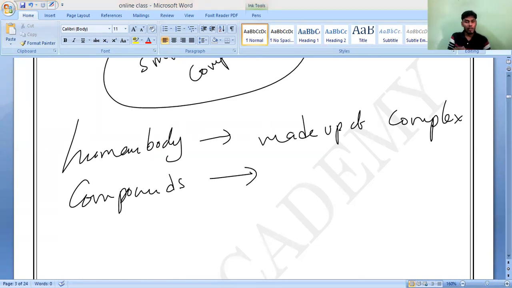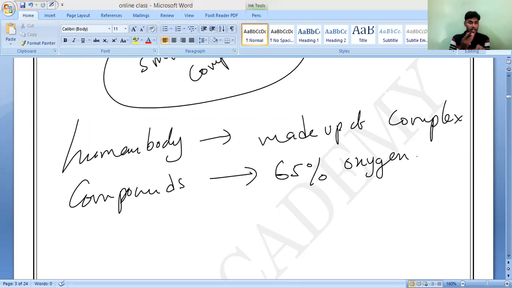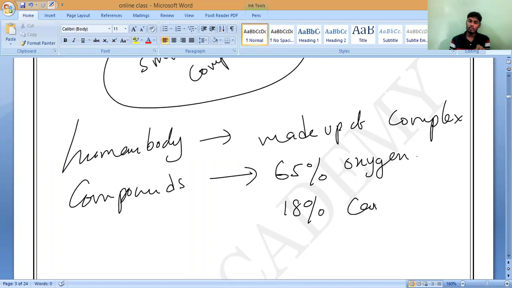Just remember, every human body contains 65% oxygen element. How much? 65% oxygen. That is why you can see the majority of our body is made up of oxygen. Next, 18% carbon element. Note it down. 18% carbon. Now add 65 and 18. How much? Let me see who will say first.